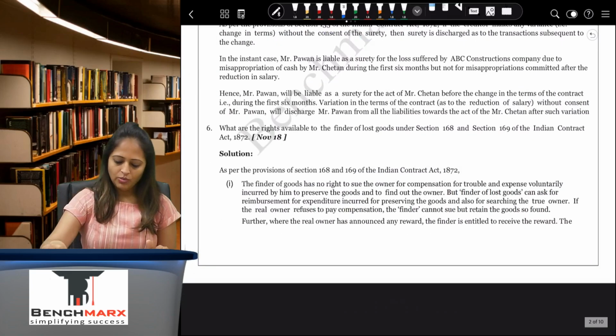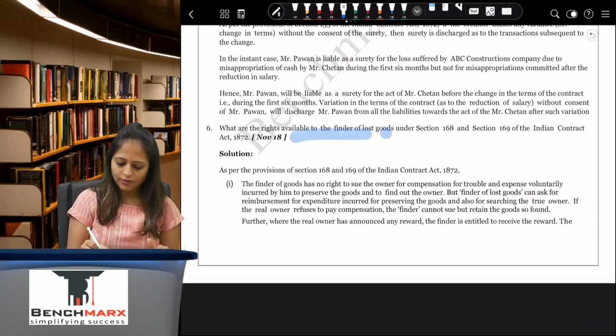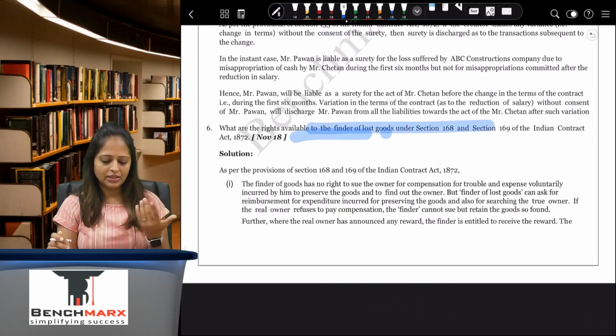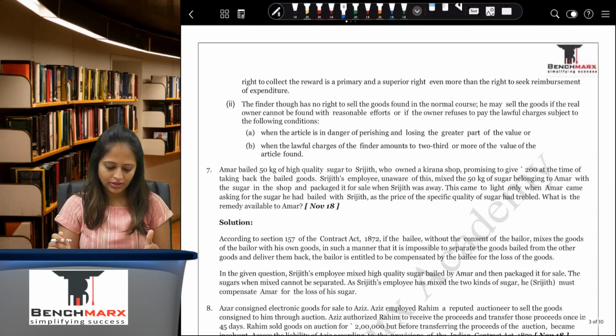What are the rights available to the finder of lost goods under section 168? We have been doing this since foundation and something that we can write.